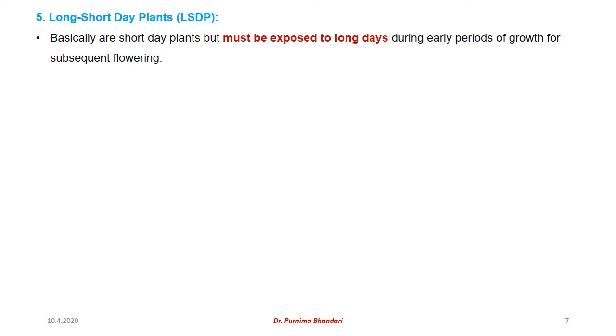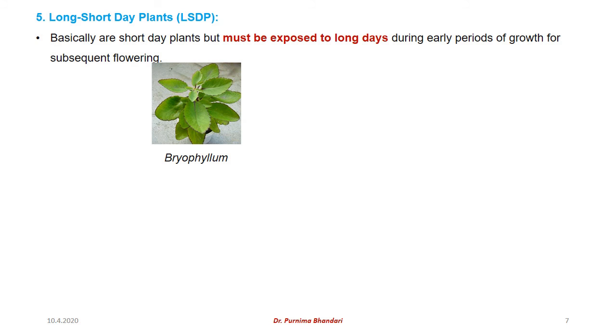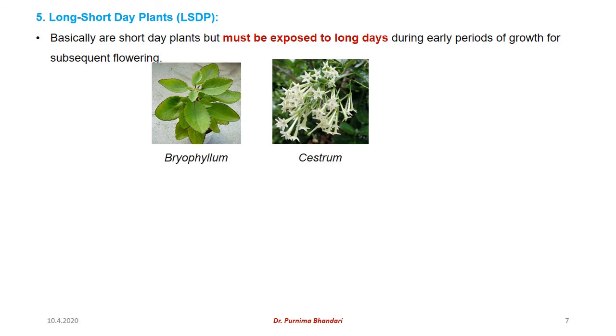Then we have another category of long short day plants. In this category, plants are basically short day plants, but they must be exposed to long days during early period of their growth for subsequent flowering. Examples include Bryophyllum, that is Pathharchatta, and Cestrum, that is night jasmine.